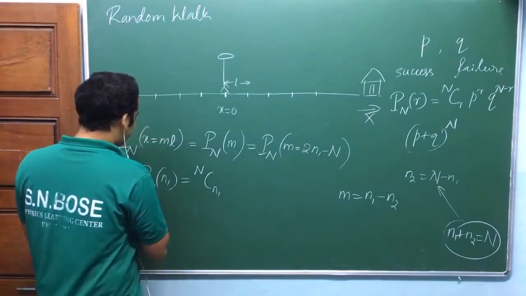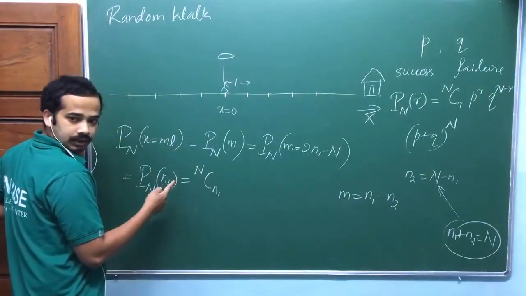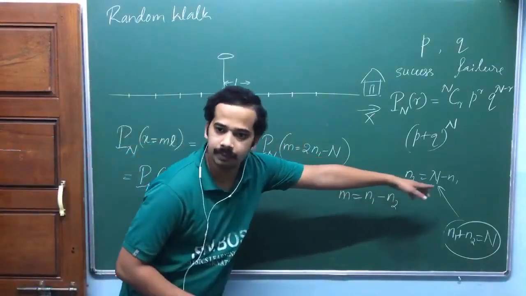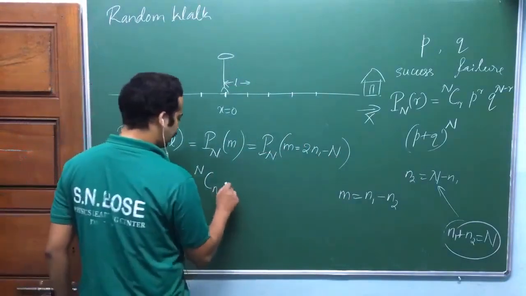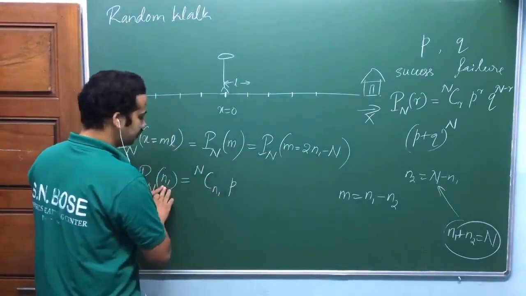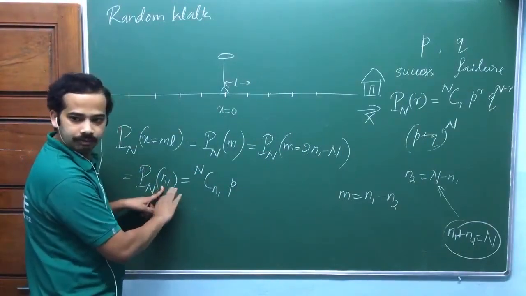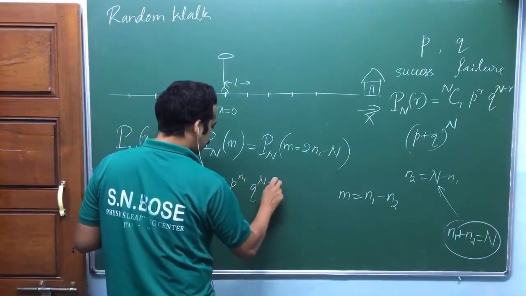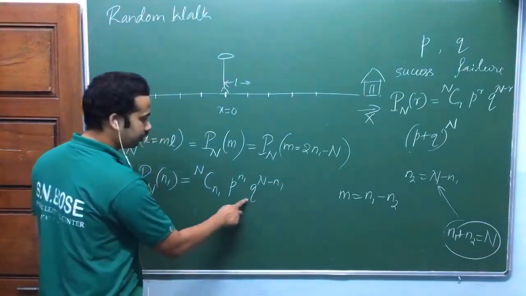So the probability after n steps of n1 steps to the right, which means the remaining steps to the left. We know capital N, the number of steps, we have taken as constant. So that is equal to the n-choose-n1 term times the probability of success, or probability of a step being right, p raised to n1, times q raised to n minus n1, where q is equal to 1 minus p.